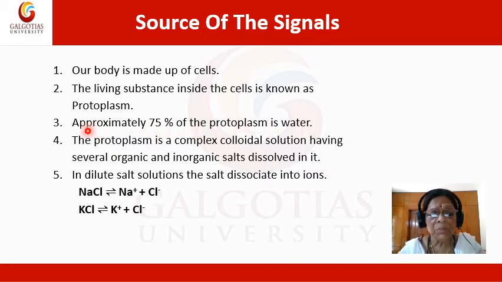The protoplasm is actually a complex colloidal solution having several organic and inorganic salts dissolved in it. And we know that in dilute salt solutions, the salts dissociate into ions. For example, sodium chloride will dissociate into Na+ and Cl-. Similarly, KCl will dissociate into K+ and Cl-.